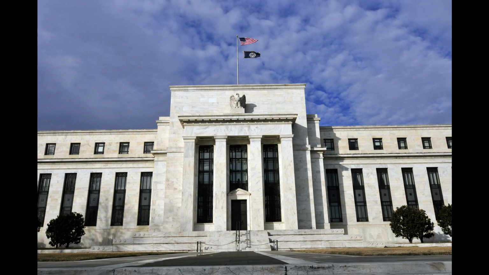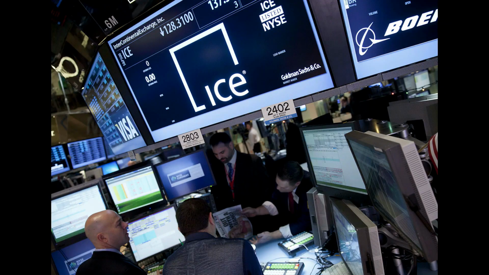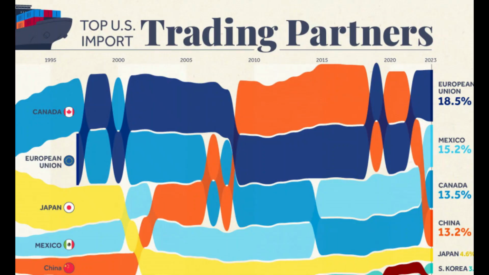The index was established by the US Federal Reserve in 1973 after the dissolution of the Bretton Woods Agreement. It is now maintained by ICE Data Indices, a subsidiary of the Intercontinental Exchange. The 6 currencies included in the US dollar index are often referred to as America's most significant trading partners.